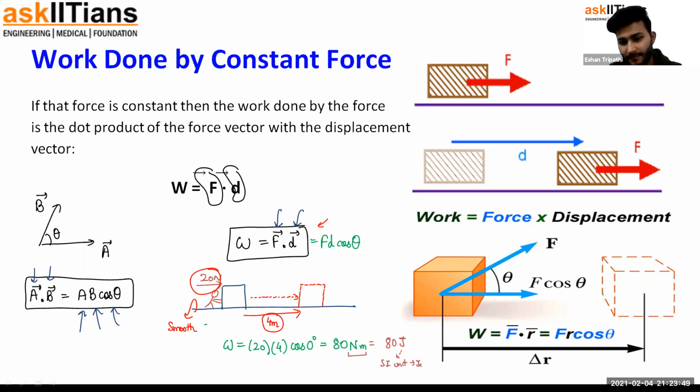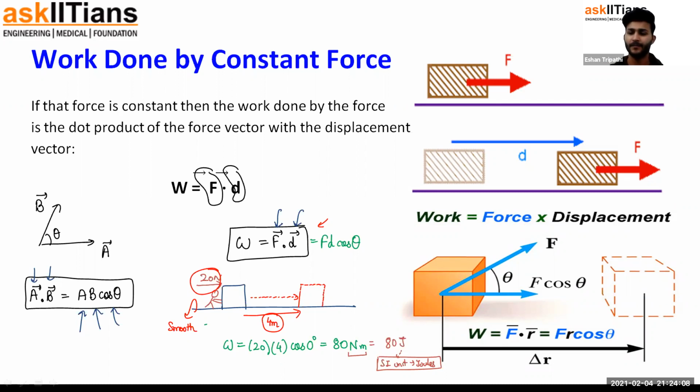SI unit is joules. And that is how we define work. Work, not define, sorry. This is how we calculate work. 20 newtons of force was acting over 4 meter displacement. So the man has done 80 joules of work. This is how we are going to find work done by a constant force.